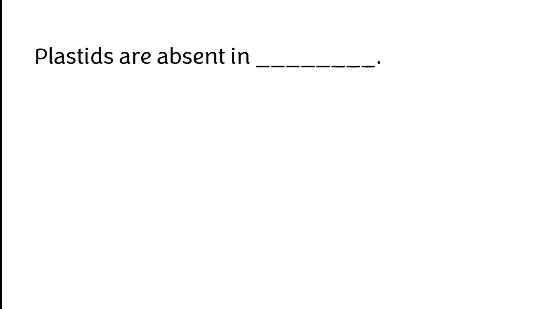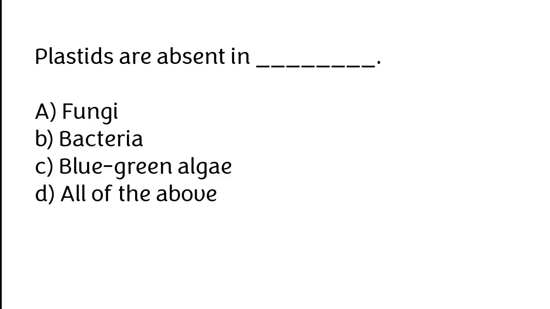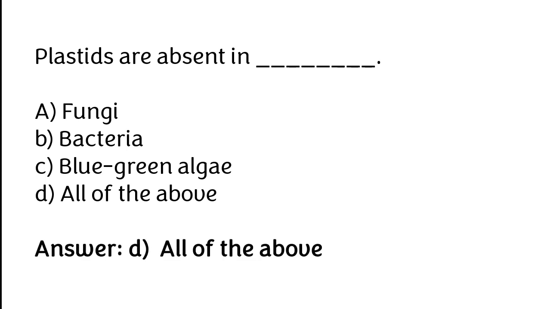Plastids are absent in fungi, bacteria, blue-green algae, all of the above. The correct answer is option D, all of the above.